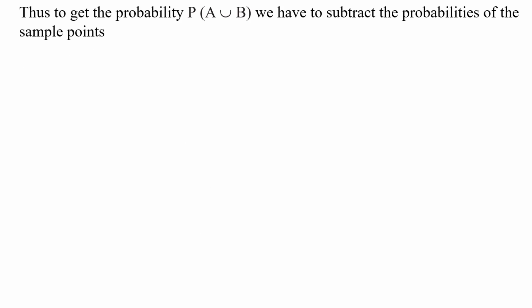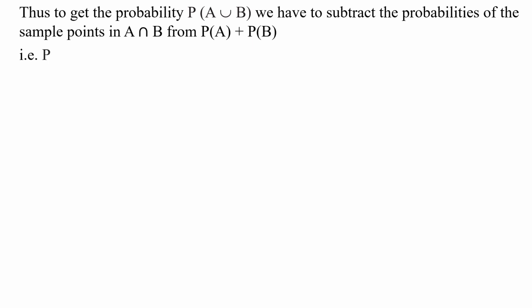Thus, to get the probability P of A union B, we have to subtract the probabilities of the sample points in A intersection B from P of A plus P of B. Okay, my children? Right.